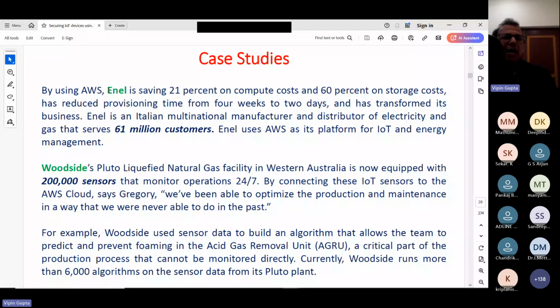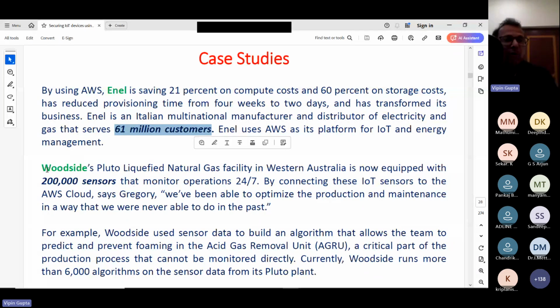First one is this NL company, which is an Italian company, and which is handling 61 million customers by using AWS IoT. That means it is an Italian multinational manufacturer and distributor of electricity and gas service, which controls by using AWS cloud so many customers, almost 6.1 crore people it is handling.